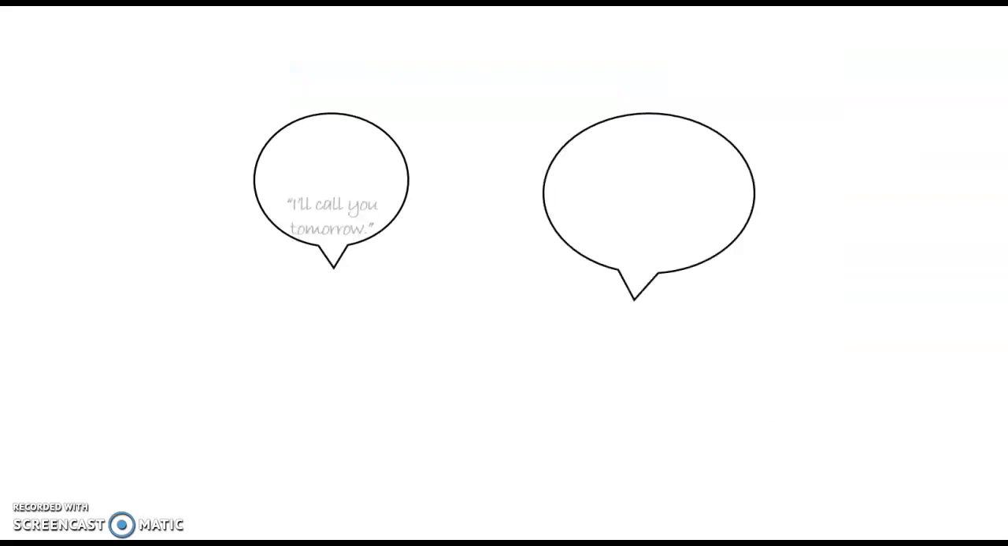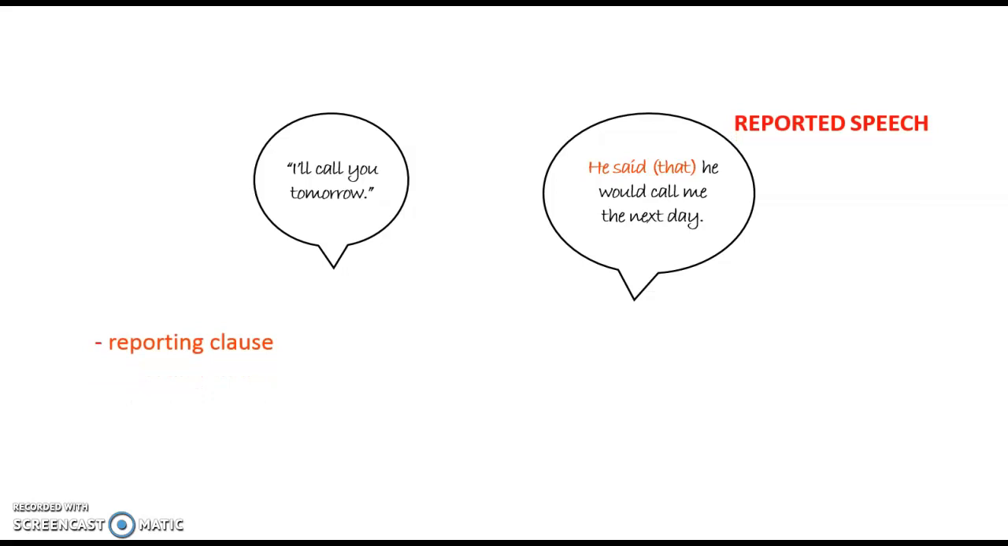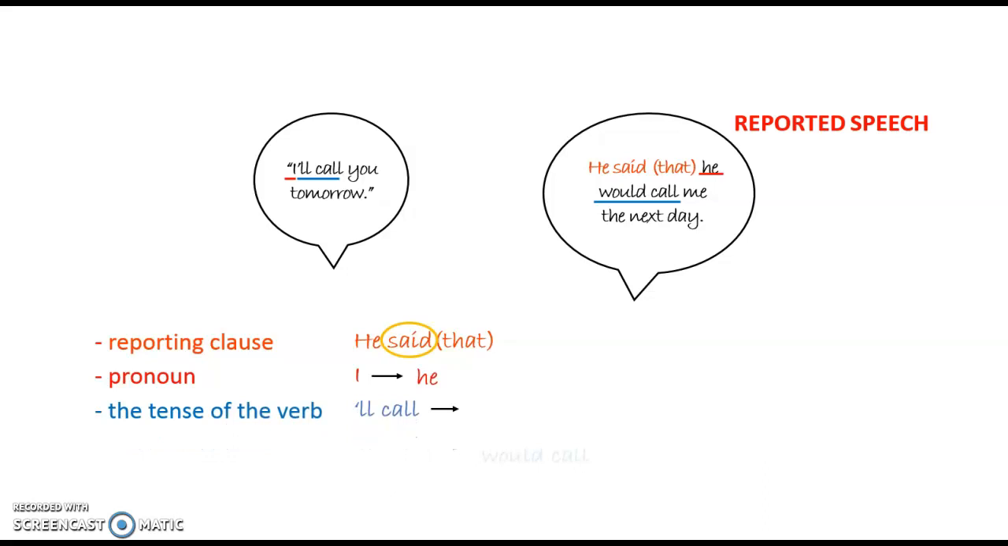Let's see how we form reported speech. We start reported speech with a reporting clause. After a past verb in the reporting clause, which is usually said, we make changes in pronoun, verb form, and adverb of time. Now, let's have a closer look at them.